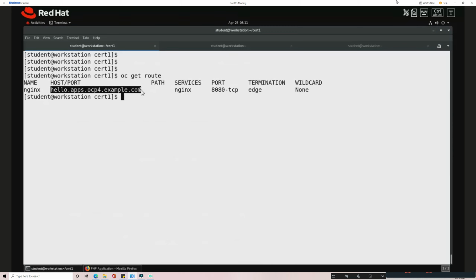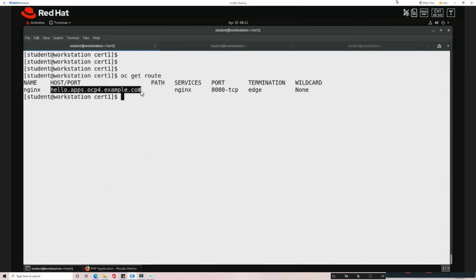even though the port here is 8080, this is a TCP port that is normally used as an insecure port. Since the application is exposed over that port, I can still communicate with it, so I will not have any problem with that port. But if you want, you can declaratively create an application with a different port like 8443.